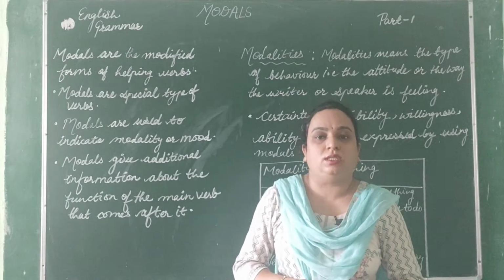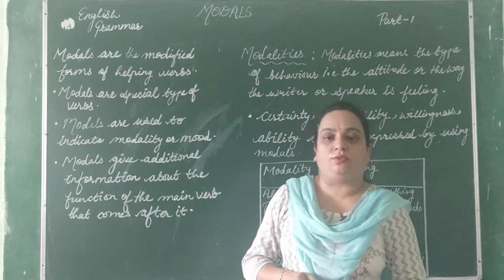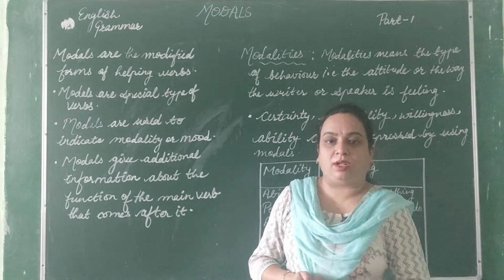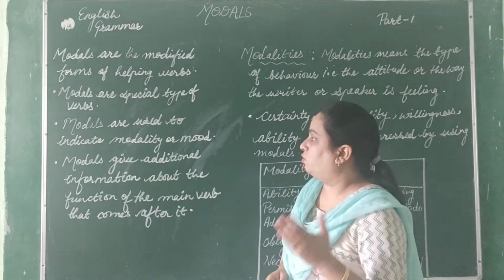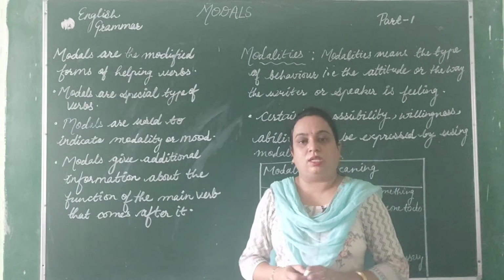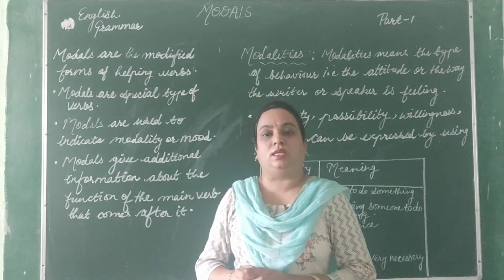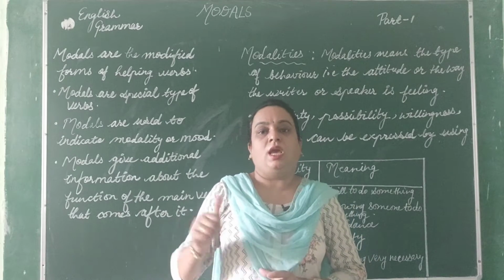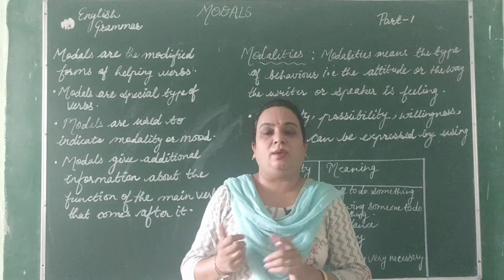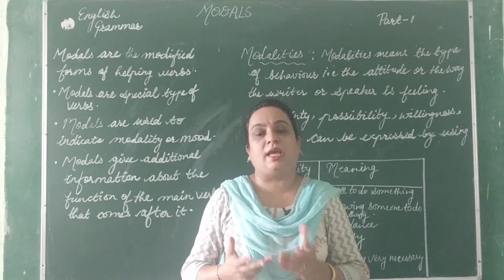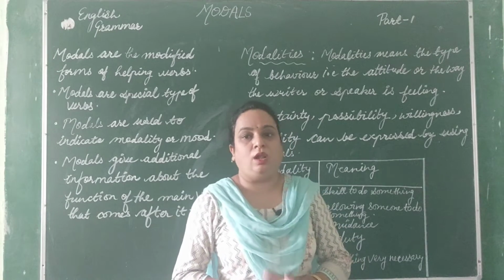As you know, the second name of the helping verbs is auxiliaries. So we have two kinds of auxiliaries. One is the primary auxiliaries and the second one is modal auxiliaries. So when we talk about primary auxiliaries, is, am, are, was, were, has, have, had, do, does, did. These are primary auxiliaries, and the modal auxiliaries are can, could, may, might, will, would, shall, should, etc. In total we have to cover 13 modal auxiliaries.